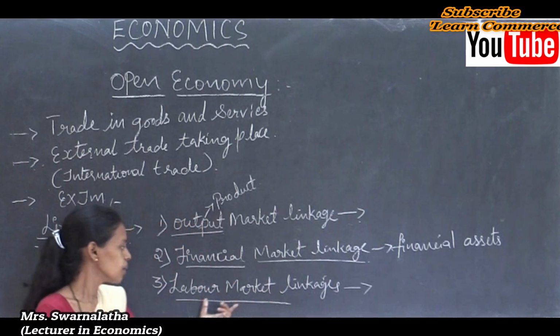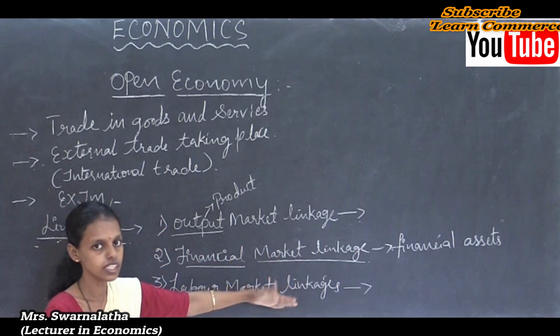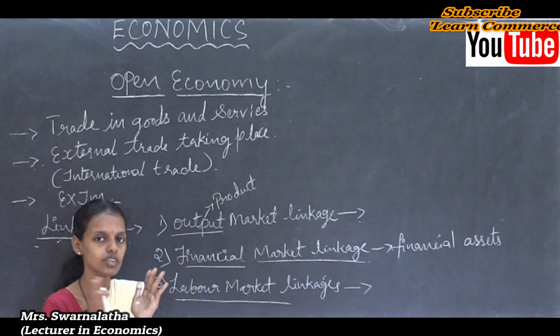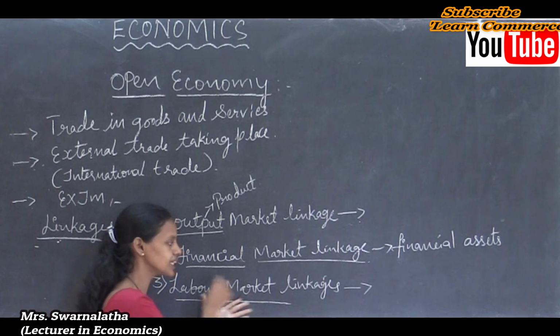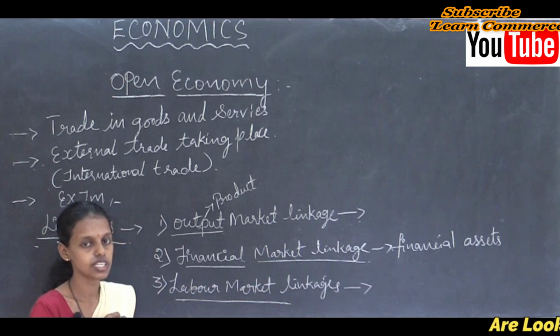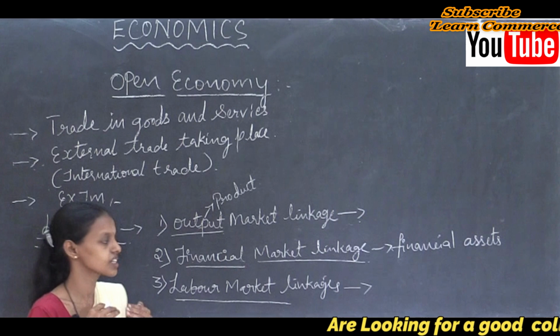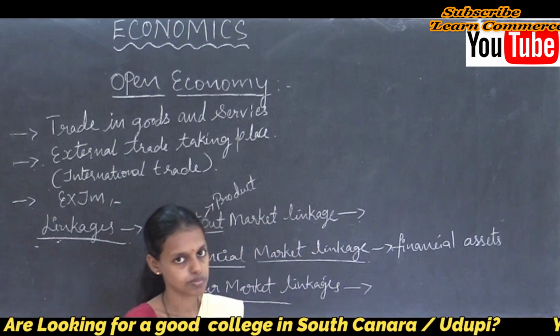They can be marketed like any other goods, but what they carry is value, that is human capital. So the exchange of human capital between different countries for the purpose of international trade is said to be the labor market linkage.